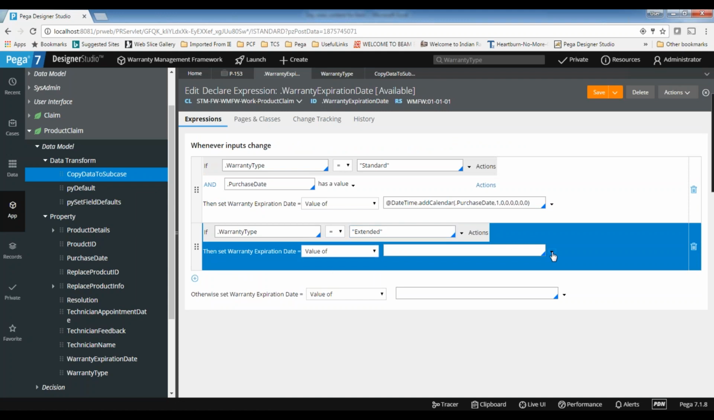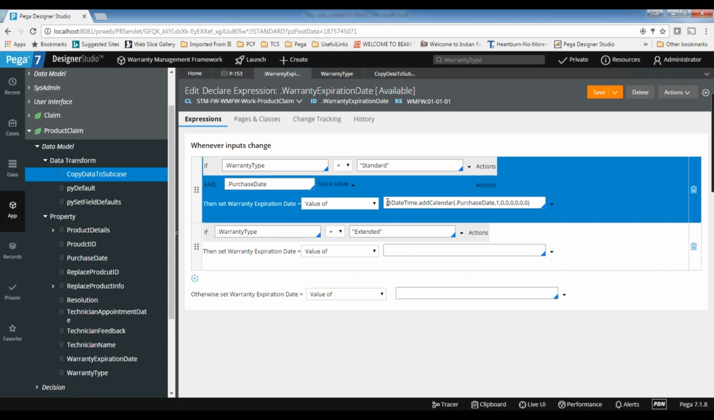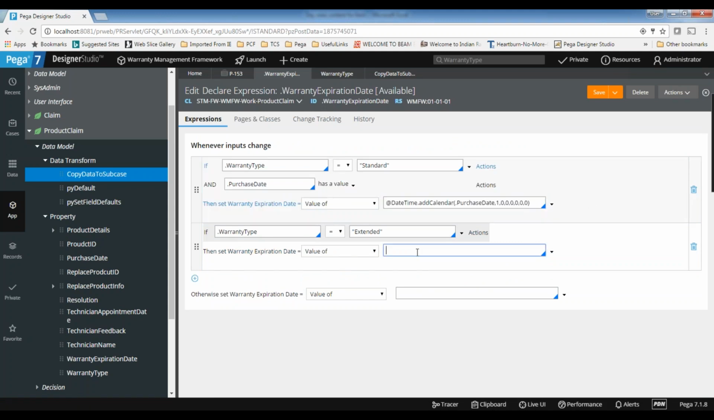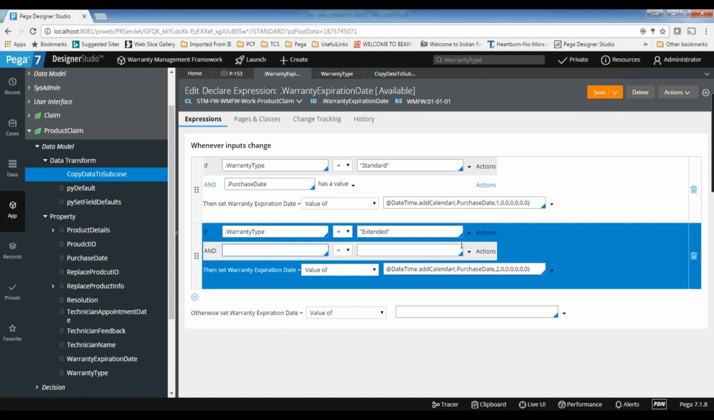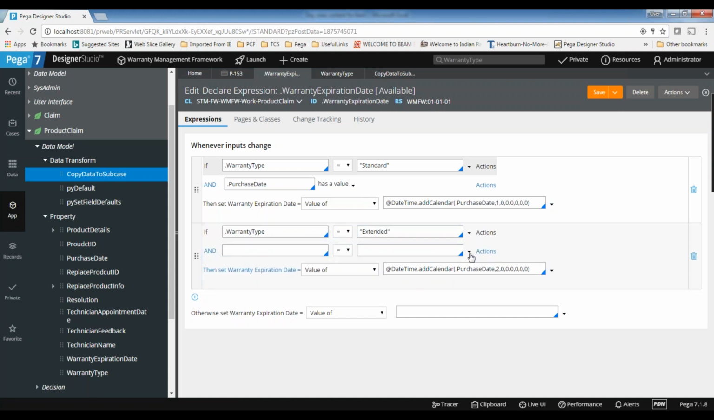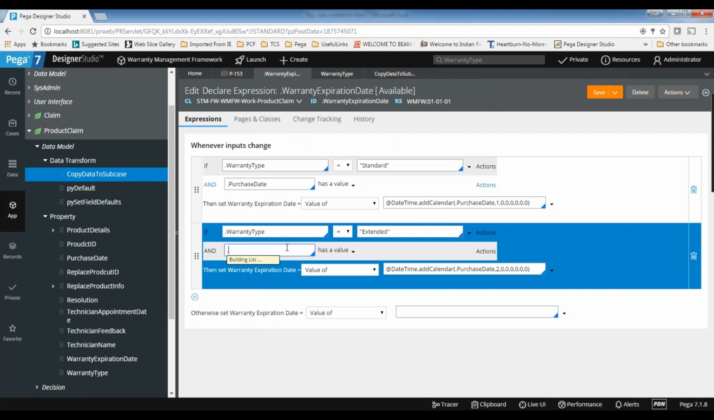And here I want to use the same function. I am giving 2 years. And here I want to add one more condition. You can use any of the functions again. The functions are there. Property reference has a value. Purchase date.